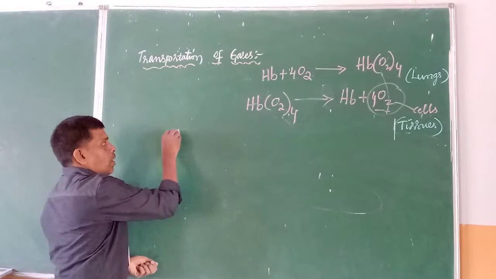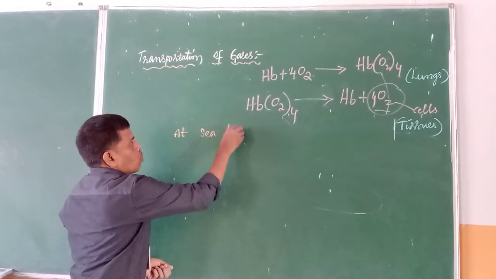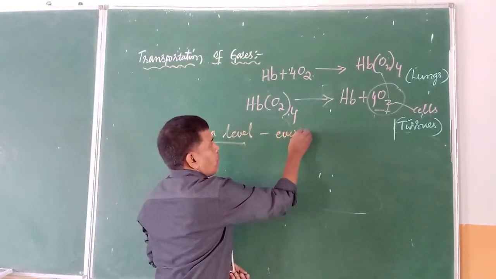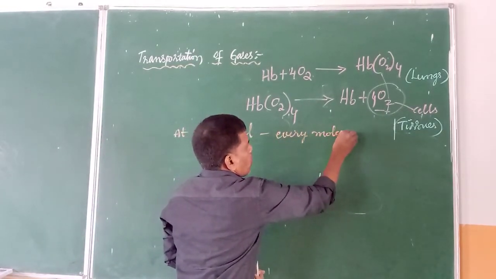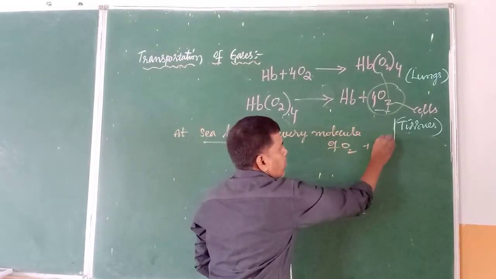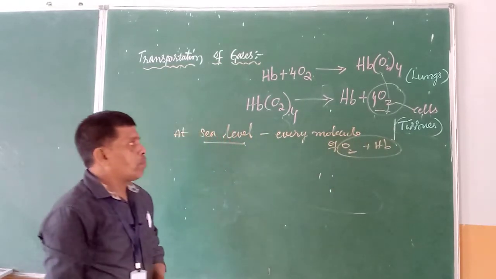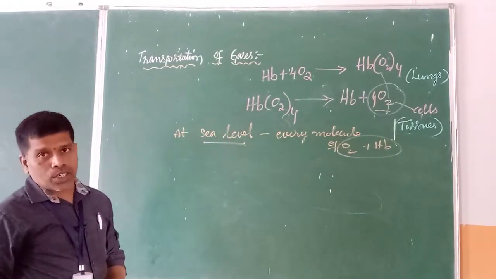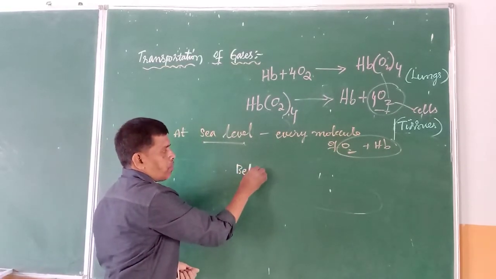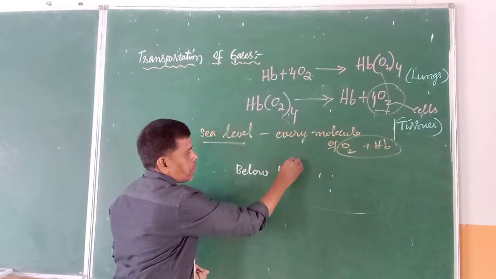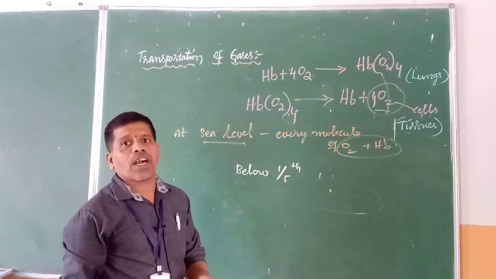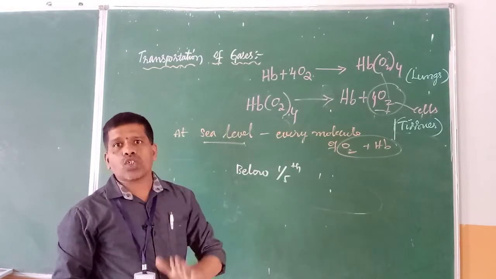Generally at sea level, every molecule of oxygen combines with the hemoglobin, that is Hb. But whenever we are moving to a higher altitude above sea level, almost below 1/5 of the oxygen molecules will combine with the hemoglobin. That means we are getting very little, that is, a shortage of oxygen.